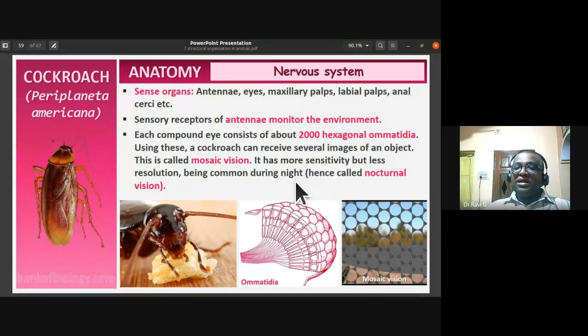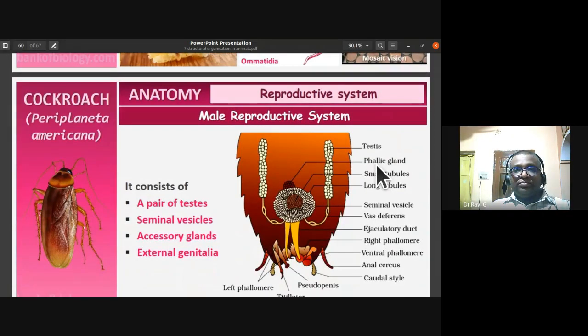Being active during the night, they don't require high resolution, so nocturnal life favors this mosaic vision. Hence it is also called nocturnal vision.